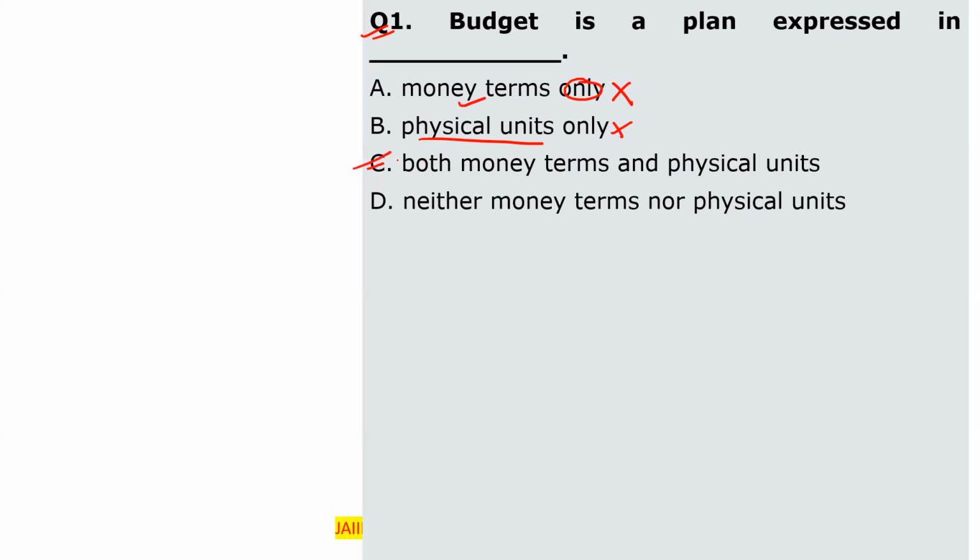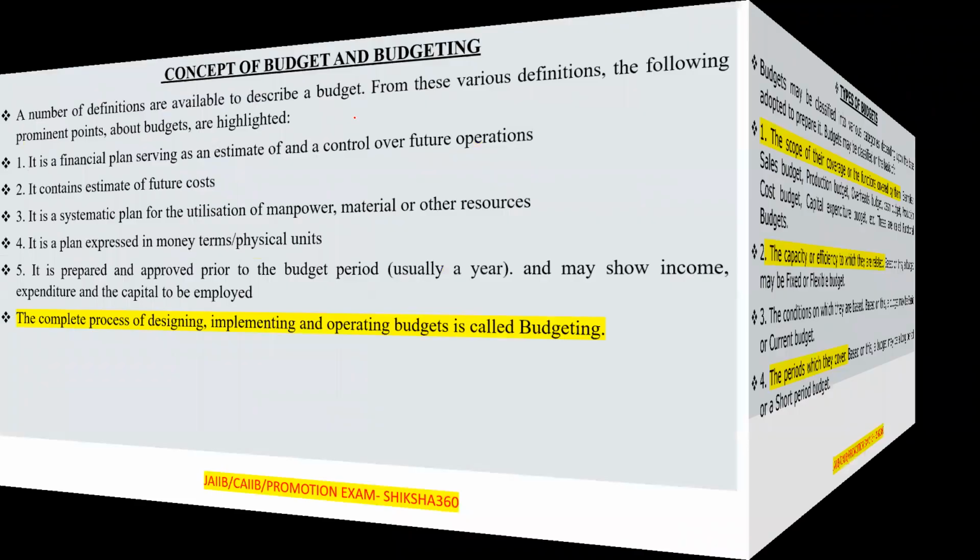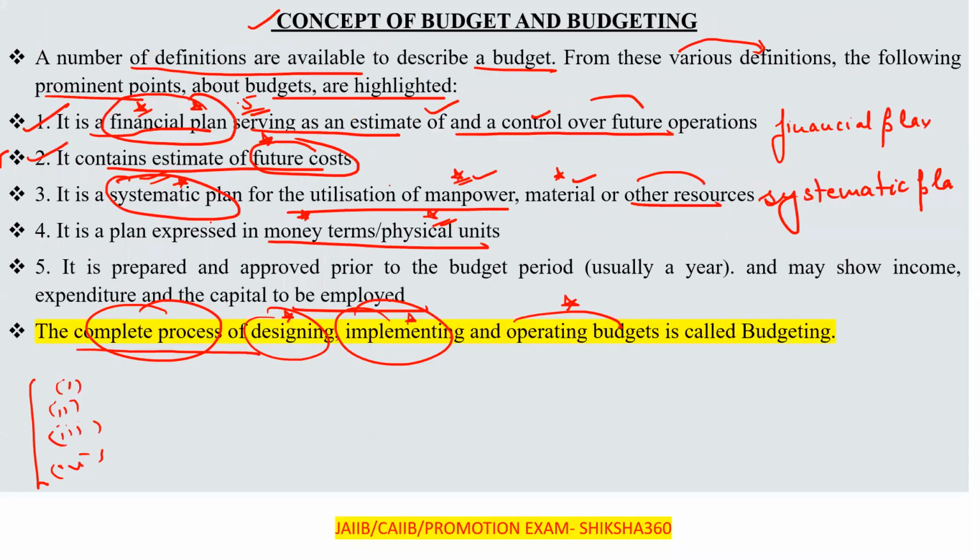Third one, both the money terms and the physical units. So option C will be the correct answer here. This we have already covered in the previous slide, that it is a plan expressed in money terms and physical units.